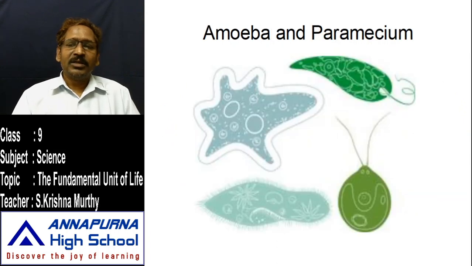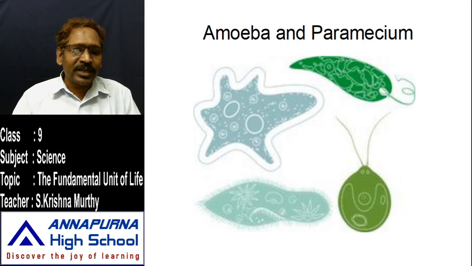Look at this here. Unicellular organisms: amoeba, paramecium and euglena. These three belong to unicellular organisms, and the nucleus is there. In paramecium a prominent nucleus is there, and euglena also contains a prominent nucleus. What is the function of the nucleus here? The nucleus controls all activities inside the cell.